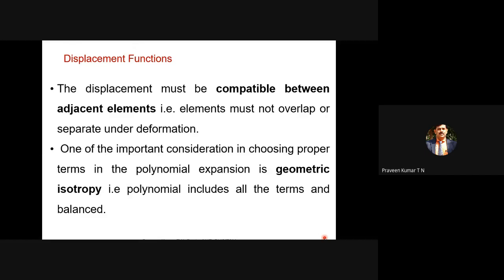In a similar way, imagine we have two triangular elements pulled apart. The material should undergo deformation with no gaps or kinks between the elements. Then it is referred to as compatibility between adjacent elements.